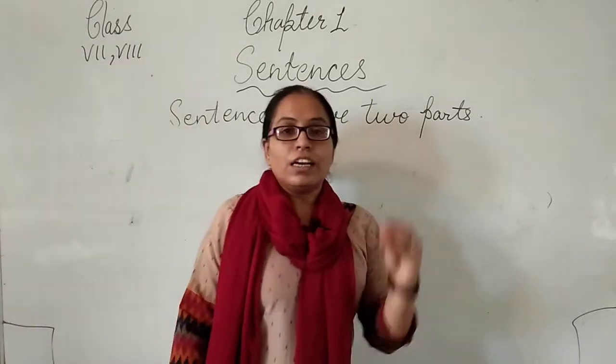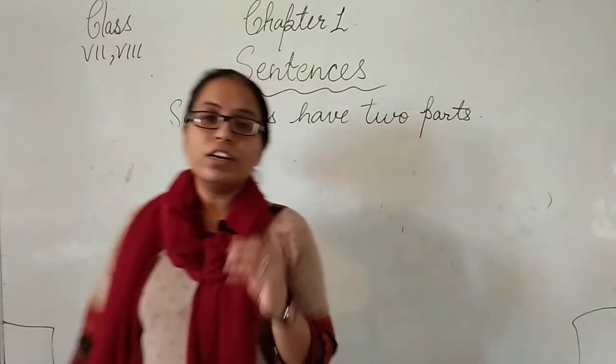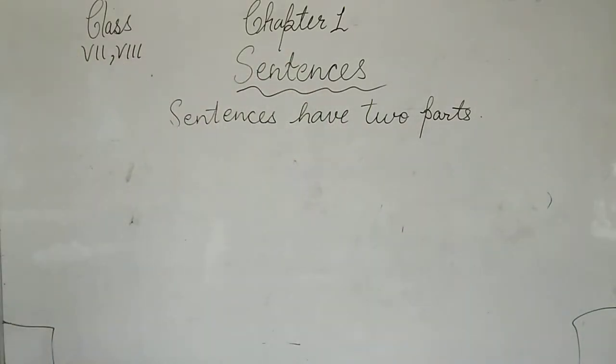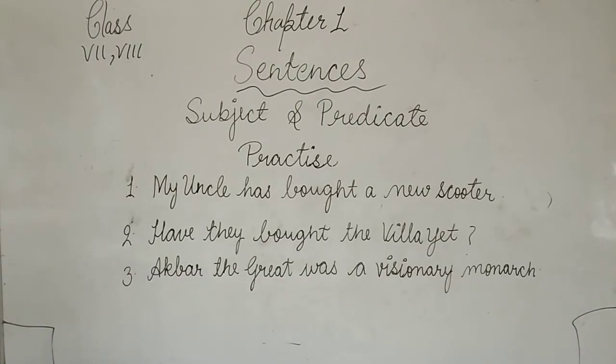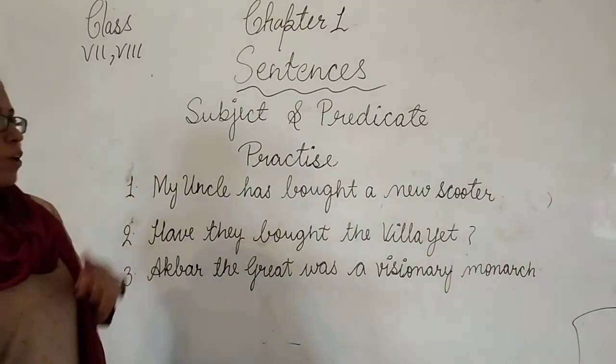Now let me clear these two parts of the sentence with the help of exercises. Okay, so let's start doing the exercise. So students, let's do some practice exercises related to subject and predicate. First of all, we do a quick revision of what is subject and what is predicate.